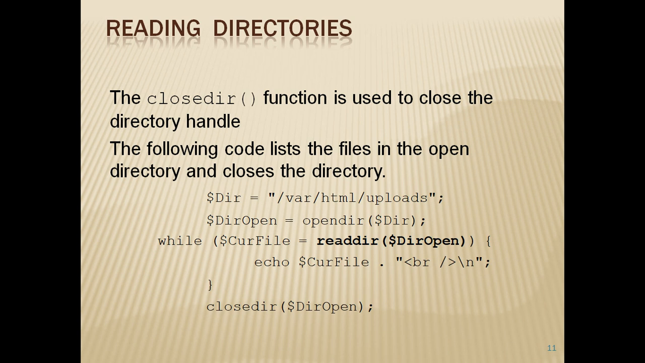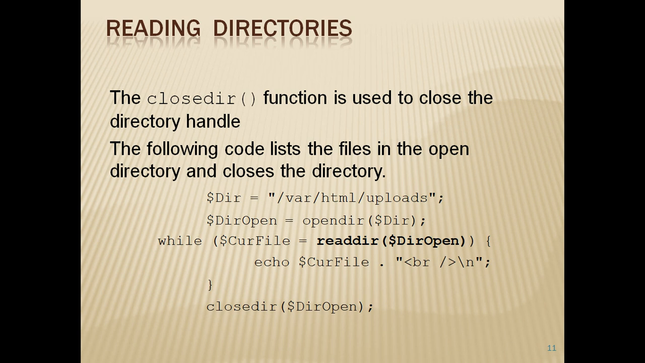Reading directories: the opendir function is used to iterate through entries in the directory. A handle is a special type of variable that PHP uses to represent a resource such as a file or directory. The readdir function returns the file and directory names of an open directory. The directory pointer is a special type of variable which refers to the currently selected record in the directory listing.